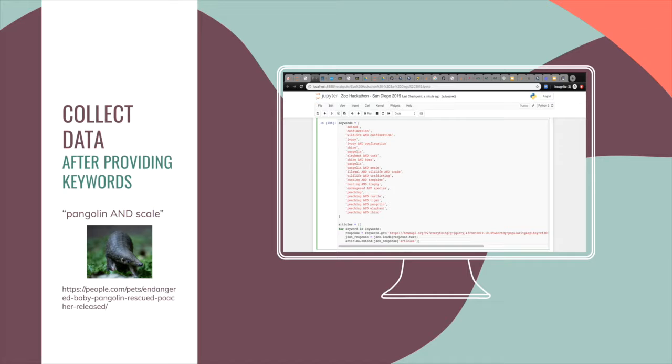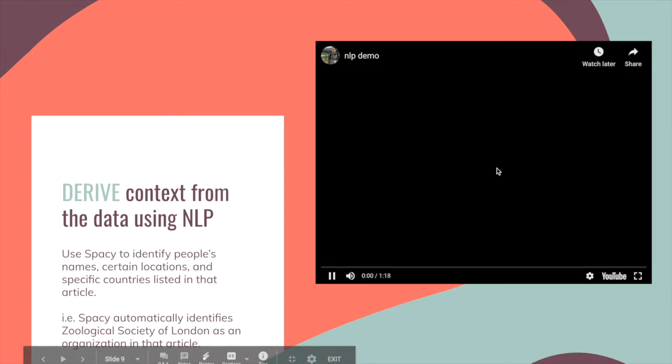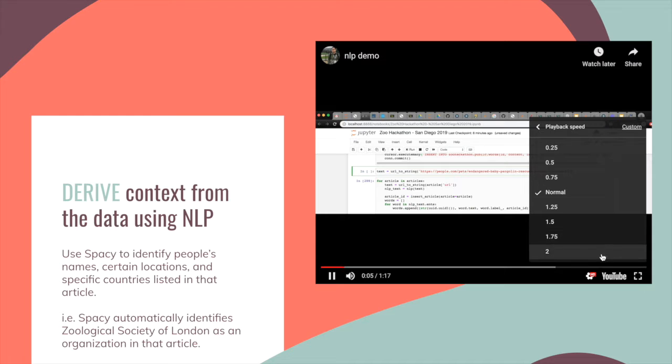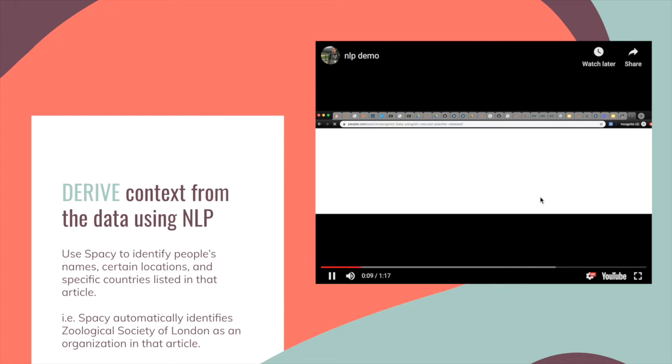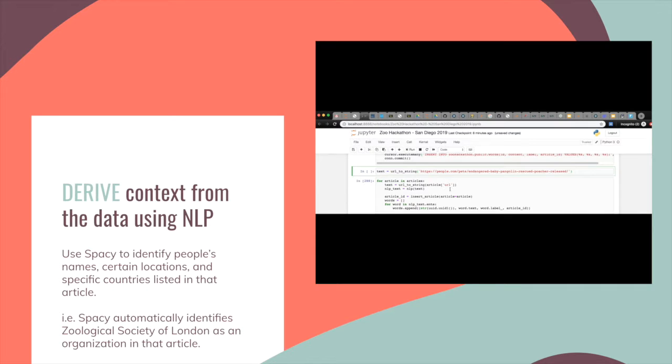After we have that information, we can derive interesting context from the data using NLP. You can imagine that we got every single word off of that last article. I'm going to speed this up a little bit. Then we threw it through the NLP process using a library called spaCy, and it can identify people's names, certain locations, and specific countries listed in that article.